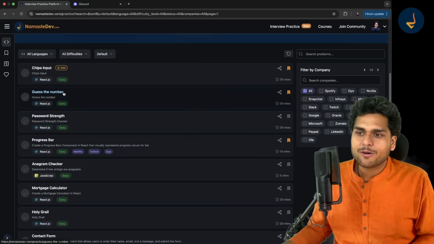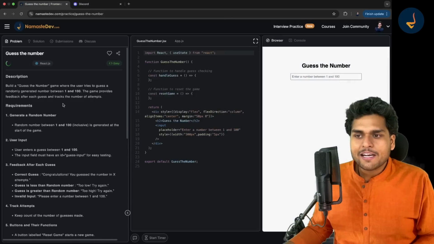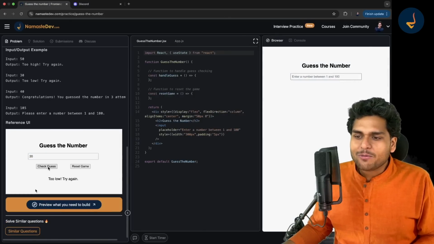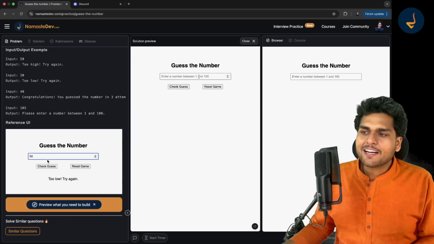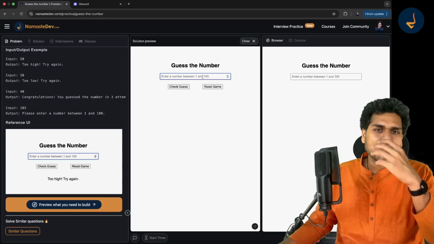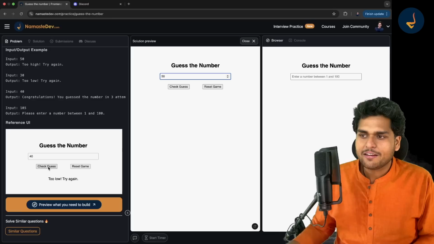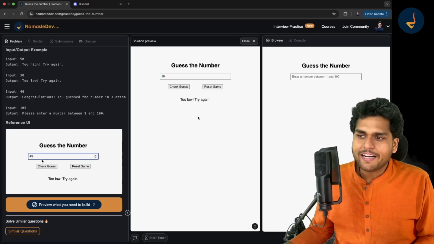This is guess the number. This is a question that we have built. Over here, this is kind of like a small game. Let me just preview what you need to build, right? Basically, enter a number between 1 and 100. You have to guess a particular number. Suppose I say I entered 50, right? Check the guess. It says too low.